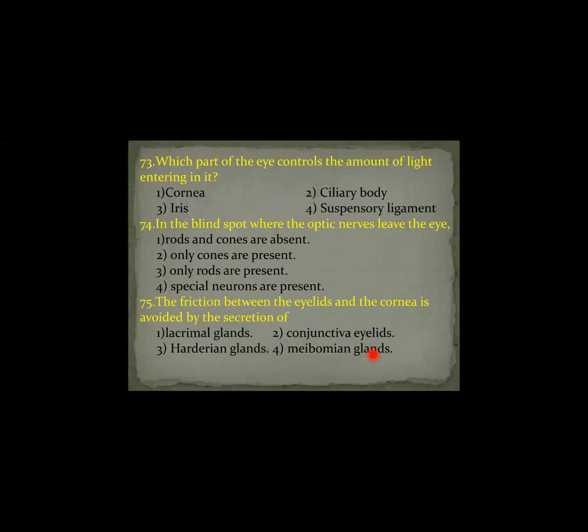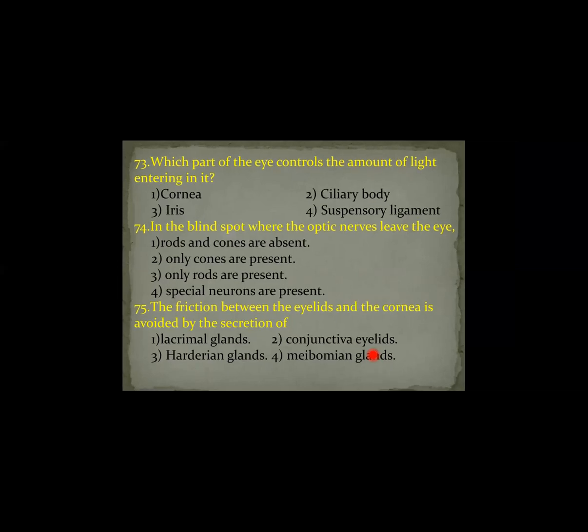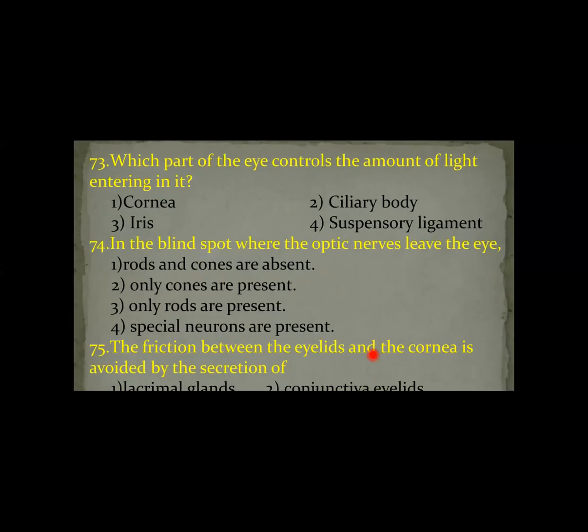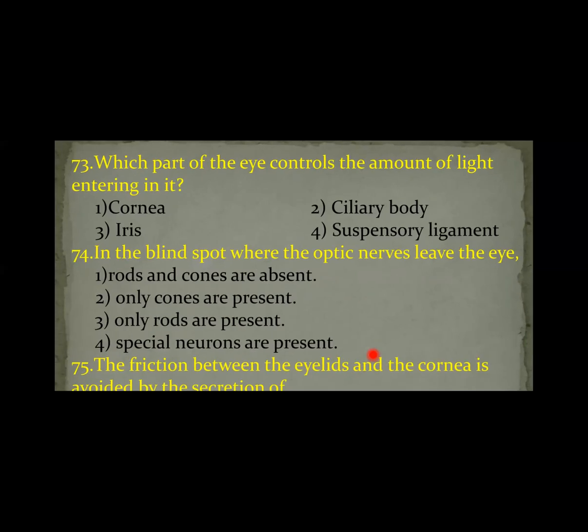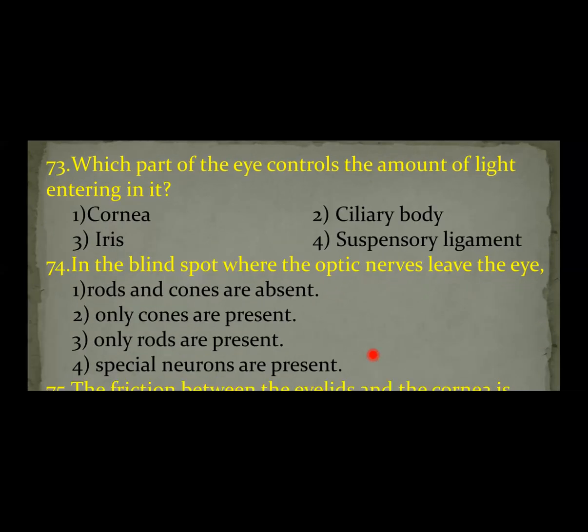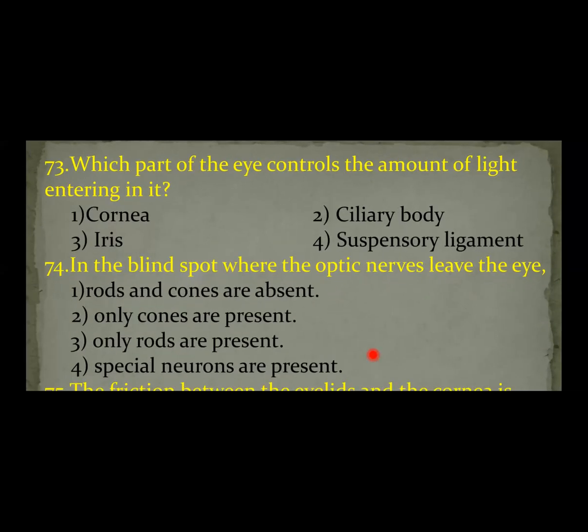Next, question number 73. Which part of the eye controls the amount of light entering into it?